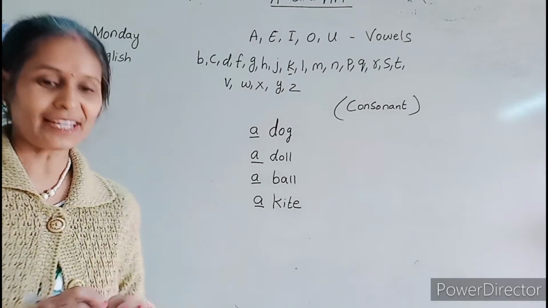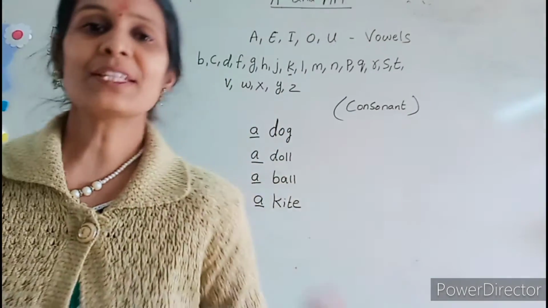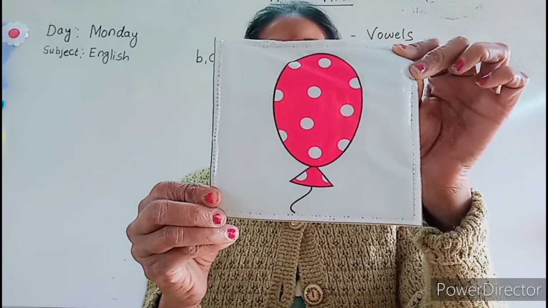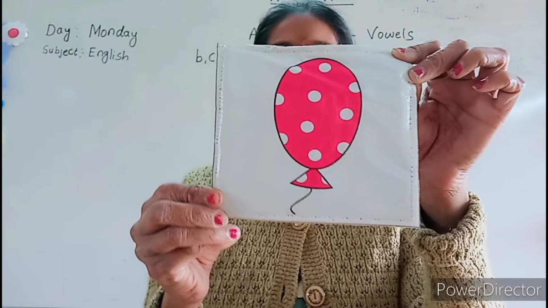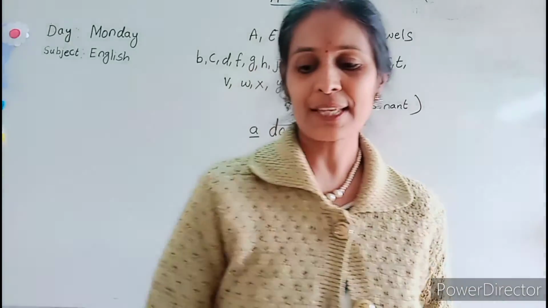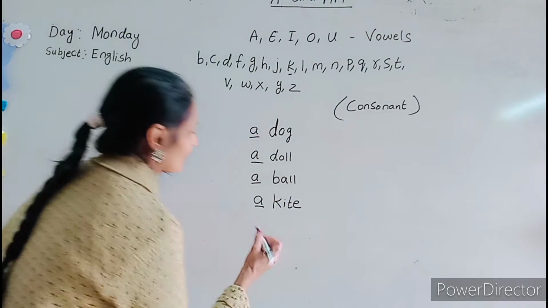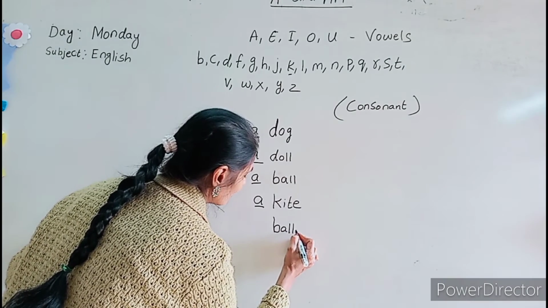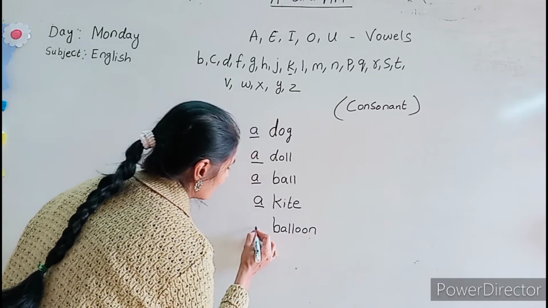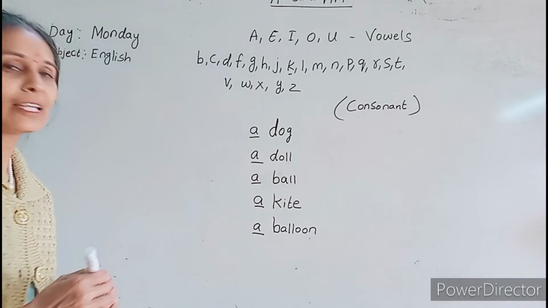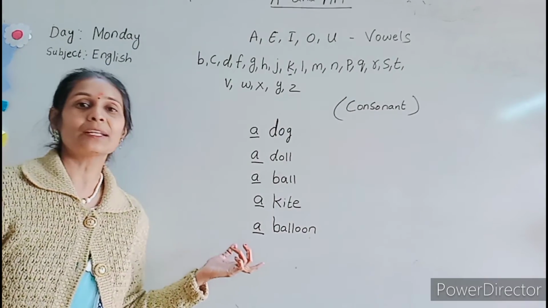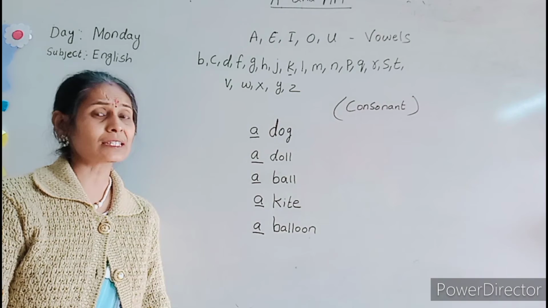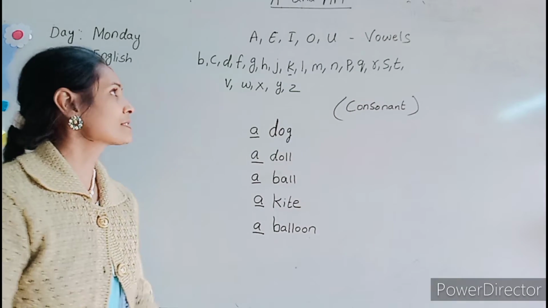Yes? Then, come on, tell me, which picture is this? Yes, this is balloon. We will say a balloon. Yes, a balloon. Because B is again a consonant sound. I think you had understood how you will insert A in front of the consonant sound. Now we will see some examples for vowel sound.